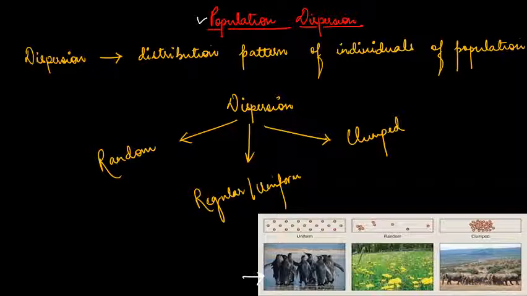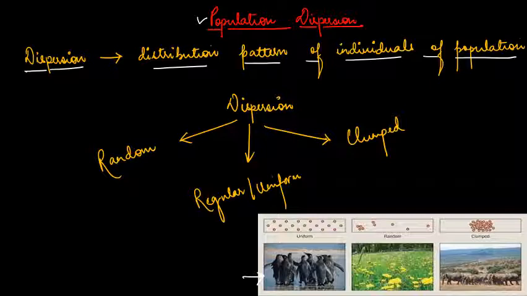If we talk about dispersion, dispersion is basically the distribution pattern of individuals of a population. How individuals are distributed in a population, we call it dispersion. Dispersion is basically the distribution, right? Distribution of what? Distribution of individuals, right?